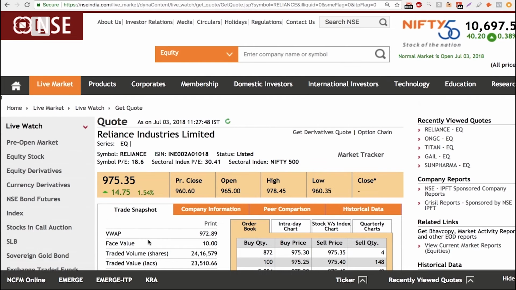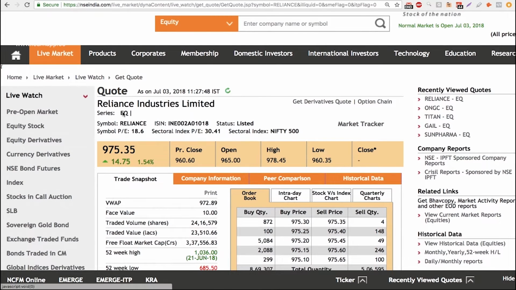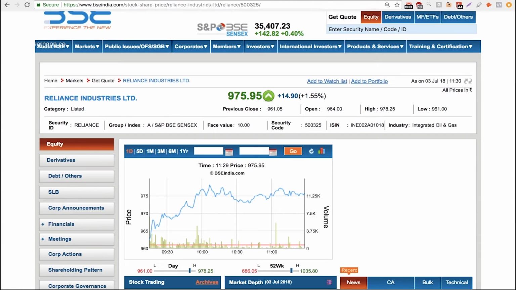Now, if I want to trade Reliance in the equity segment, notice that this is equity on BSE. It's equity as well. You will notice that all I need to do is pay 975.95 rupees and I can own one share of Reliance. It's pretty simple. I pay what you see and this is called spot. It's called a spot transaction because the settlement is happening on the spot. You want to buy one share for 975.95. Someone wants to sell that share and you get that one share in exchange for paying that full amount.